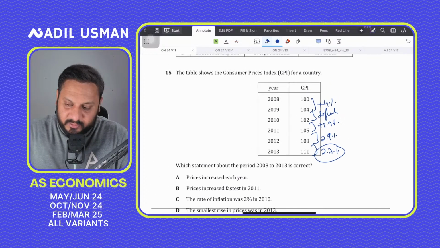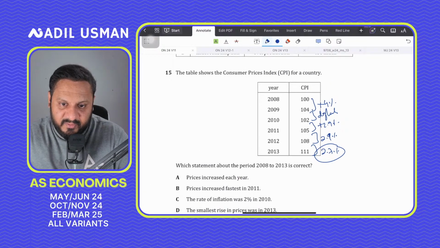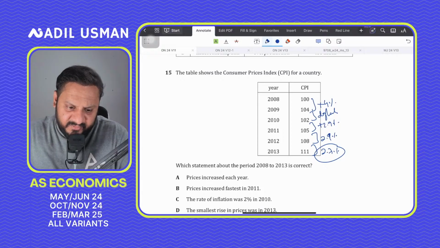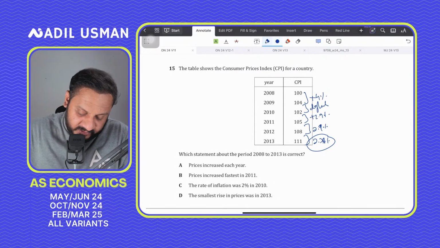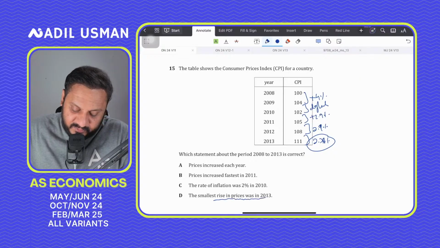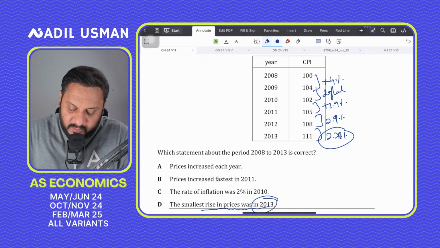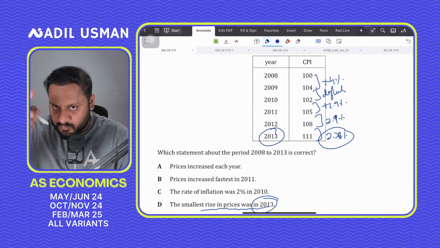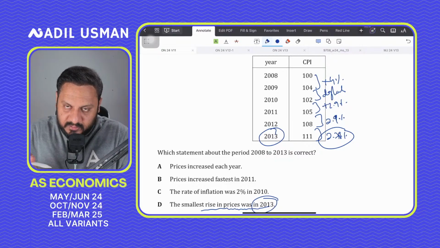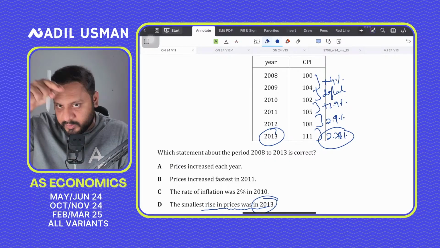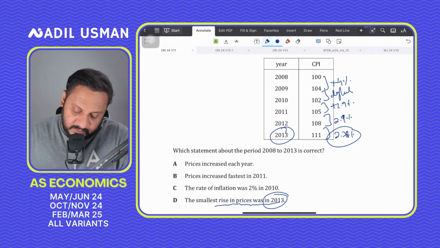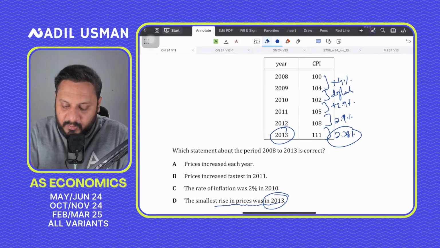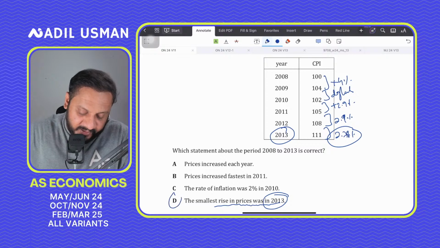Roughly 2.78%, which means that the smallest increase in prices was in 2013. From 2012 to 2013, the prices went up by the smallest amount, only 2.78%.